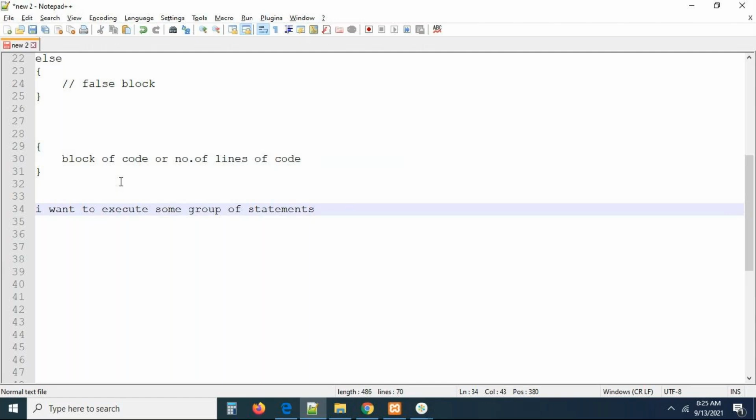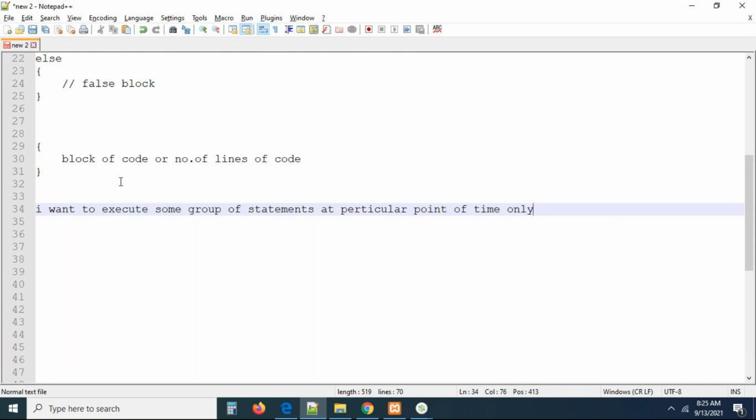No, I don't want to execute these 10 lines of code every time. I want to execute these 10 lines of code in a particular situation only. I want to execute some group of statements at a particular point of time only, guys. Not every time. The page may be loaded, but every time this block of code I don't want to execute. At a particular point of time only I want to execute.